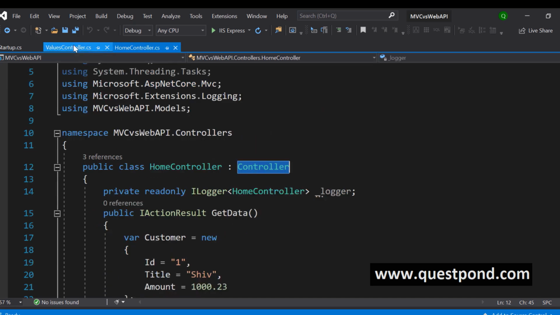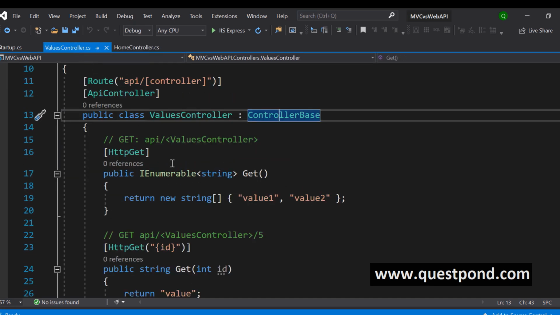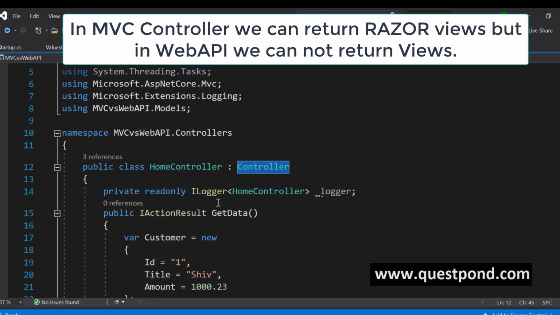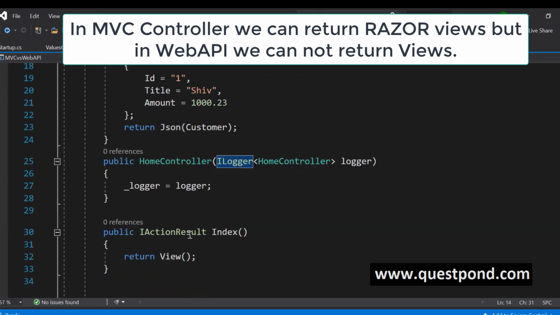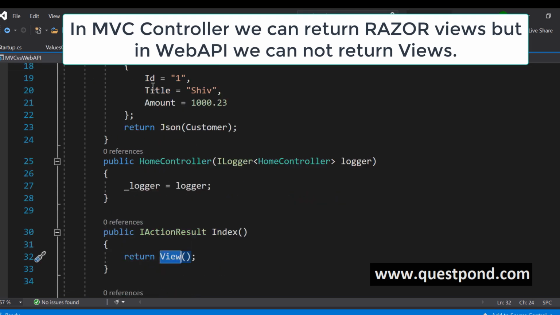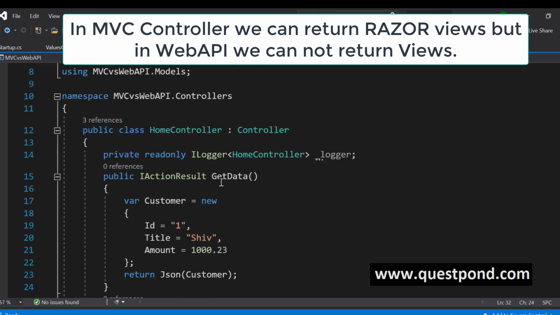First thing, as I've been saying till now, web API exposes only services and data through representations, right? It does not say that I will return a view like an HTML view or a UI. It just says I will return you JSON, I will return you XML. But in case of your normal MVC controller, you can return a view, an HTML. While in case of a normal web API controller, you can't return a view. So the first big difference is MVC controller returns view.